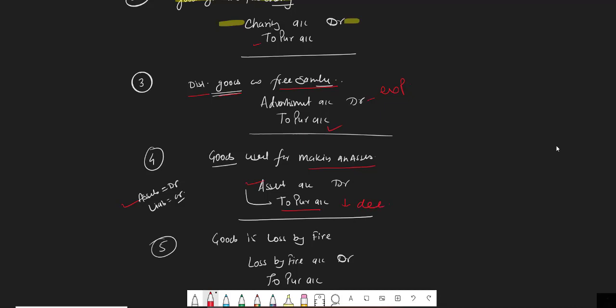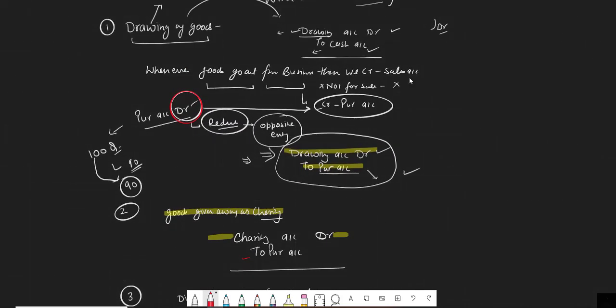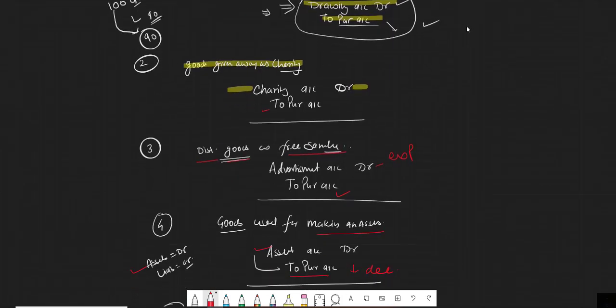Okay, so let's revise these four transactions one more time. Drawing of goods is clear to you. In drawing, the proprietor is receiving the goods, that's why it will be debit, and our goods are going out. That's why it will be to purchase account, because it is not because of sale. So we decrease our purchase. Purchase is always debit, and for decreasing purchase, it will be to purchase account.